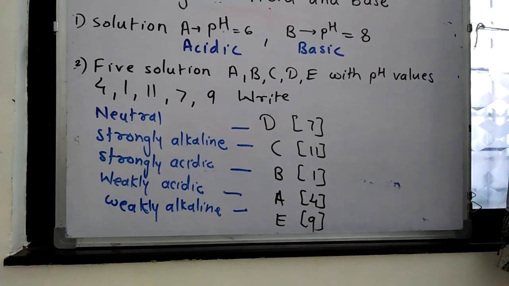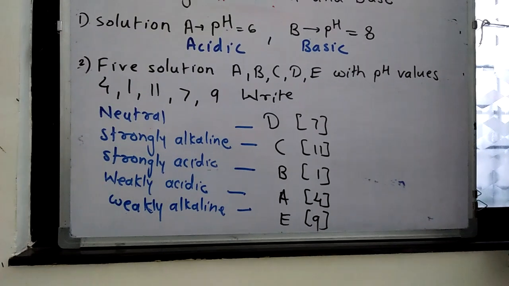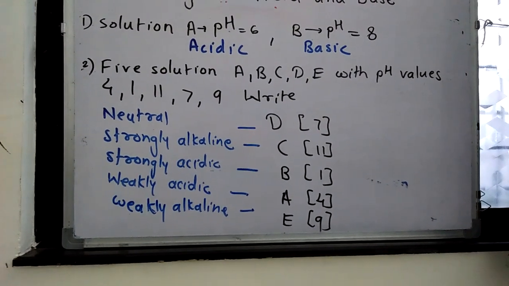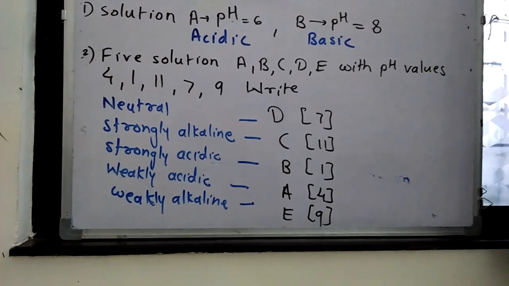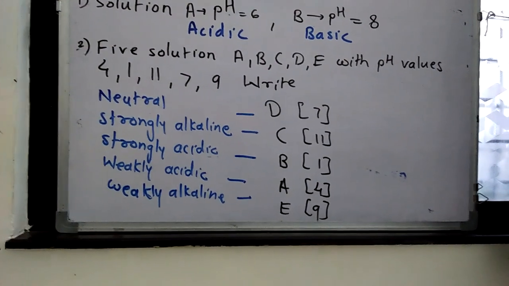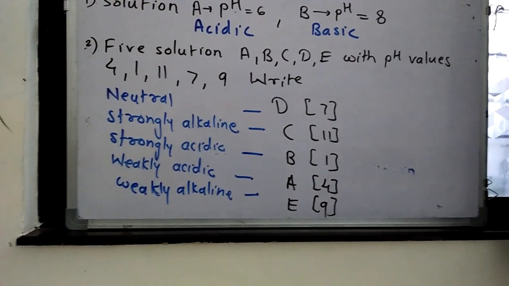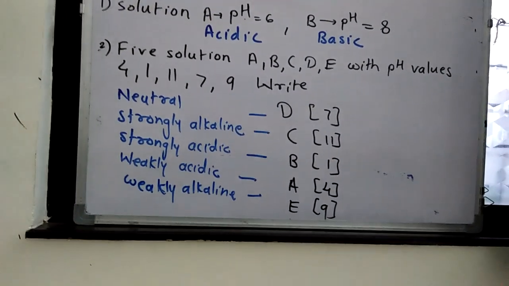We have to write the answers: what are the different types of solutions given here. So we have to write the nature. We are asked which substance is neutral, strongly alkaline, strongly acidic, weakly acidic and weakly alkaline. Alkaline means basic. Now we have to write the symbol of the solution.